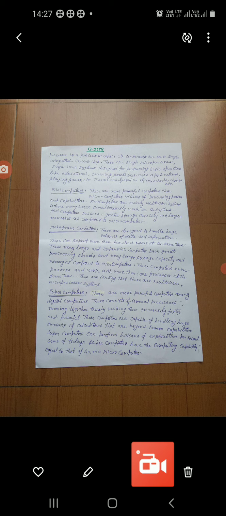These are single microprocessor, single user systems designed for performing basic operations like educational, training, small business applications, playing games, etc. These are mainly used in offices, schools, shops, etc.